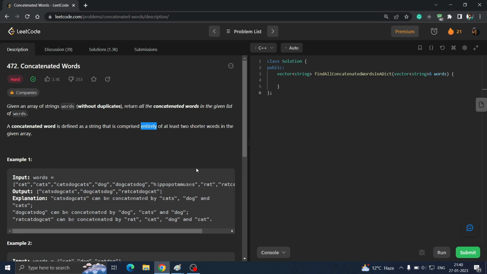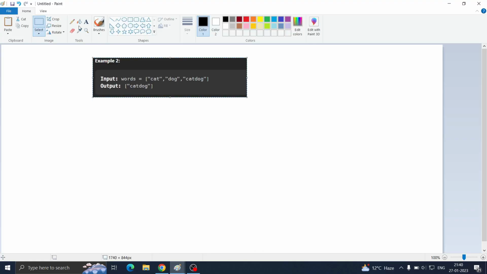Let's understand by example what they are trying to say. So in the example, there's a word called cat, there's a word dog, and when cat and dog are combined, it becomes catdog. So catdog is the concatenation of cat and dog. Concatenation means adding of words. Cat plus dog is added to form catdog. That is what they want to tell you. And you have to return this concatenated word if there is any in the array. So in this case, catdog was the concatenated word available, so we returned it. So this is all you have to do.